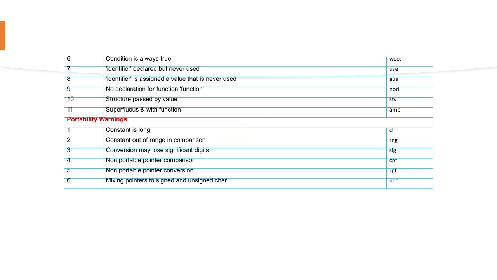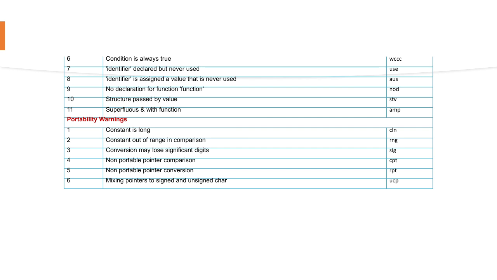And use of identifier, portability warnings. So we have various predefined warning messages which we use. Those are all classified into ANSI violations, frequent errors, less frequent errors, and portability warnings.